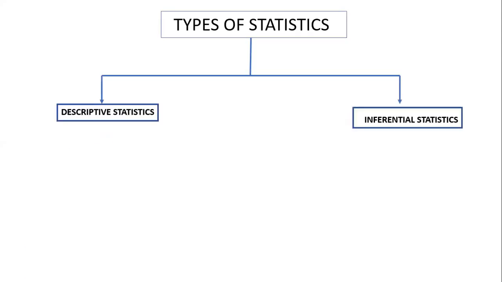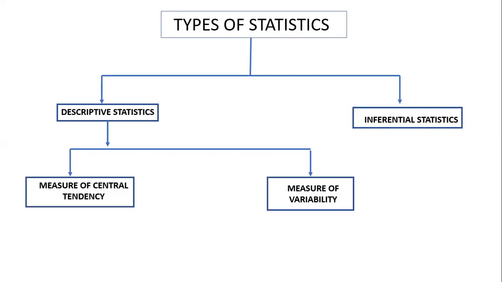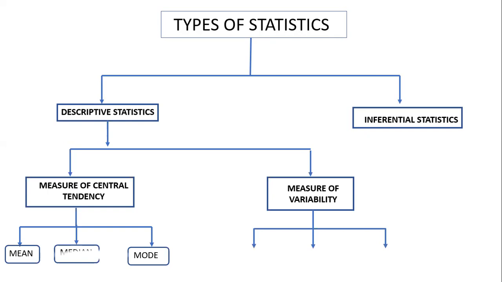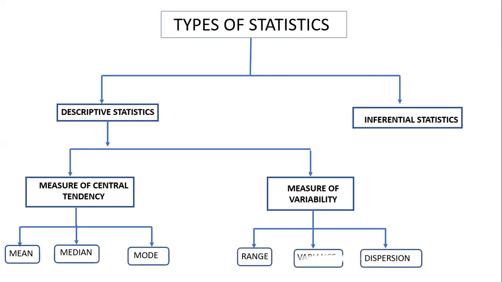Under descriptive statistics, again we have two methods, that is measure of central tendency and measure of variability. Under these two we also have three different kinds each: mean, median, and mode under the measure of central tendency, and range, dispersion and variance under measure of variability. So in this session, let's try to understand the measure of central tendency and what mean, median, and mode are, and why it is important in learning data science.